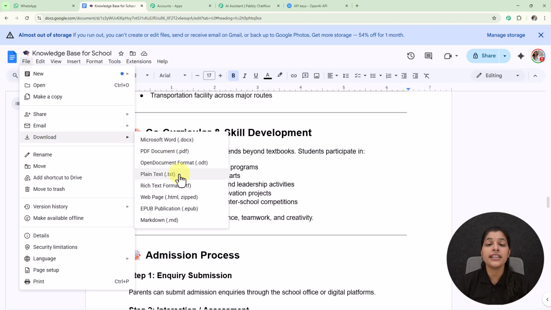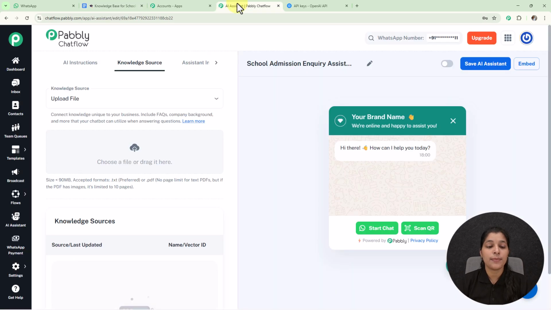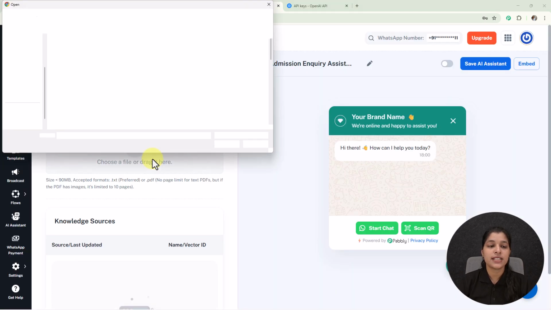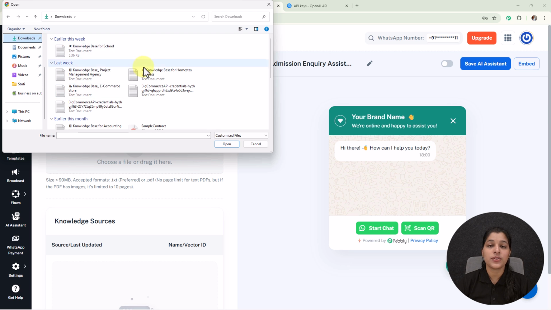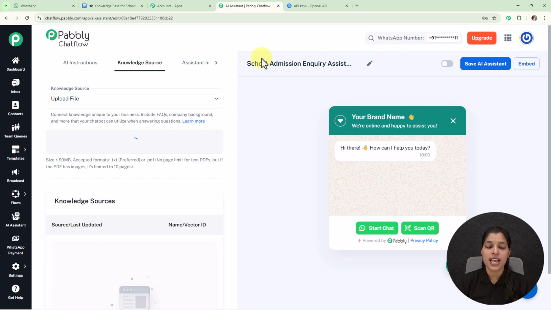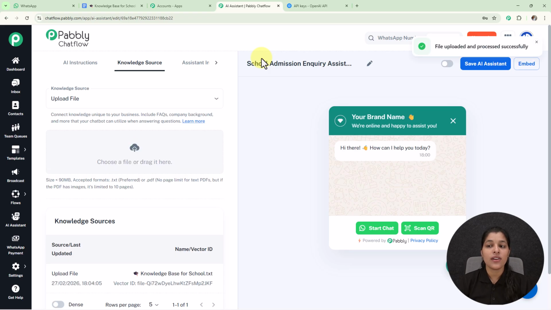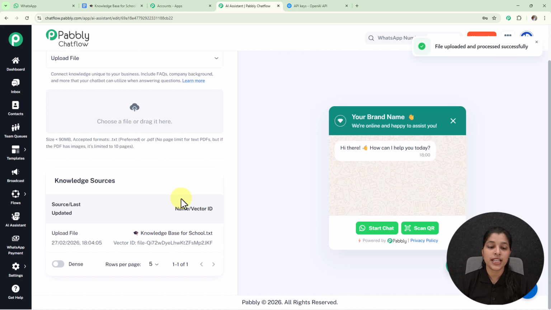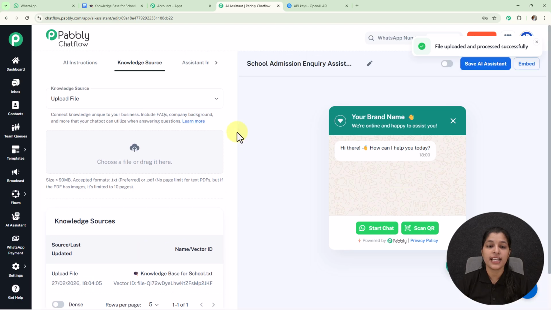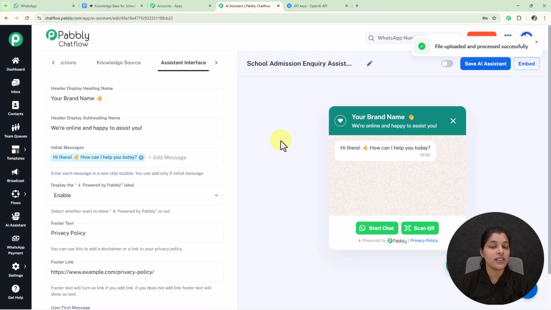And I have already downloaded my knowledge base in .txt file format, which I am going to upload. So here I am going to select this button, and here I have landed in my download section where you can see this knowledge base for the school which I am going to upload. And here you can see my knowledge base has been successfully uploaded, and we are getting this name and vector ID. Now let's move on towards our next tab, that is assistant interface, and configure it.